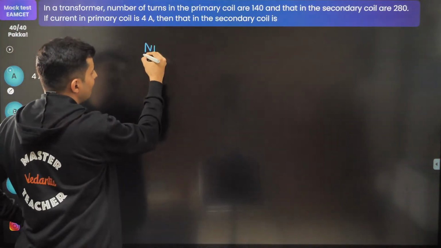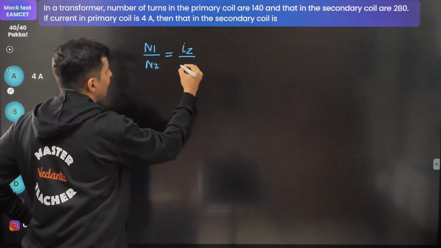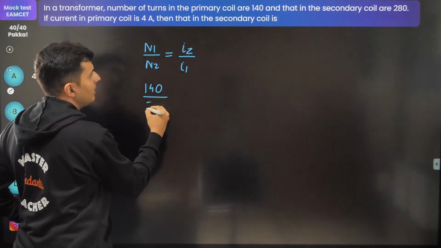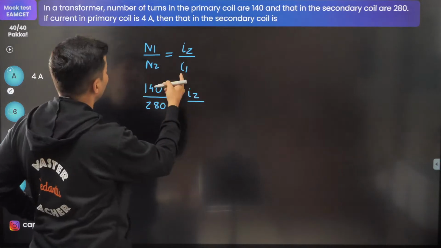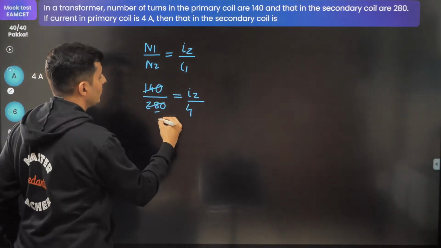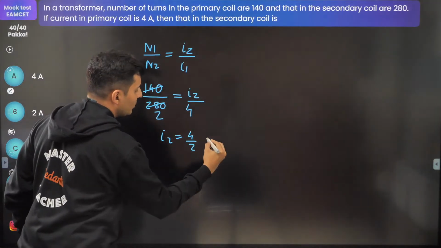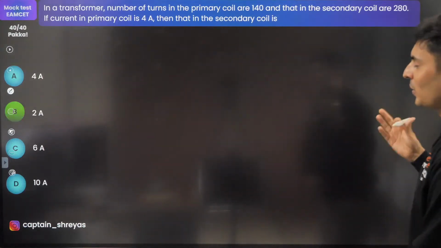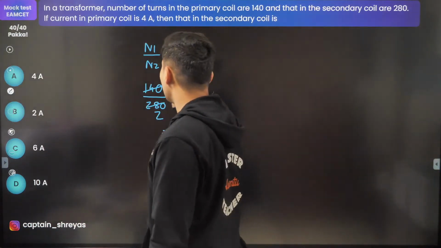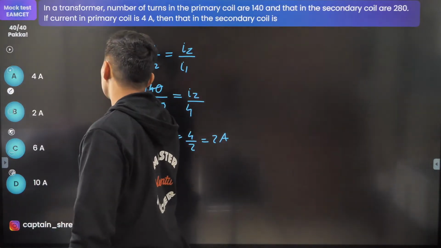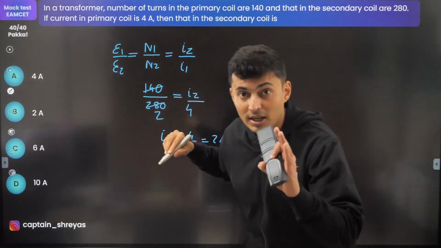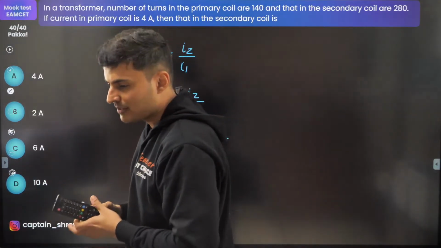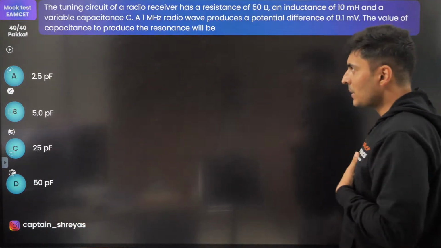So guys, remember N1 by N2 is I2 by I1. That is the formula. Number of turns, primary 140, secondary 280. Current in the secondary we don't know. Current in the primary is 4. So this will go 2 times. So I2 will be 4 by 2, which is 2 amperes. Many students might have written down 8 or something, but no, it is 2 amperes. Remember, N1 by N2 is I2 by I1, but it is E1 by E2. So for voltage, it's similar. For current, it is exactly reciprocal. Be careful. Awesomeness. Moving on to the next one, coming up on your screen.